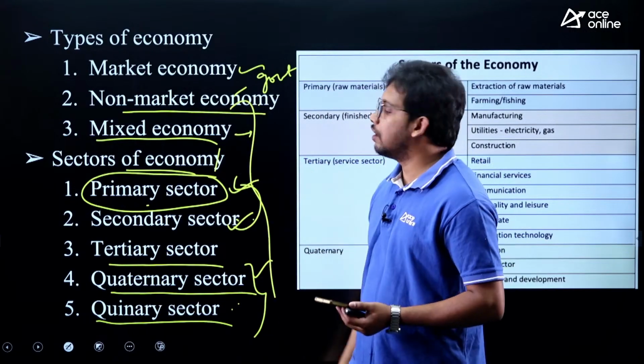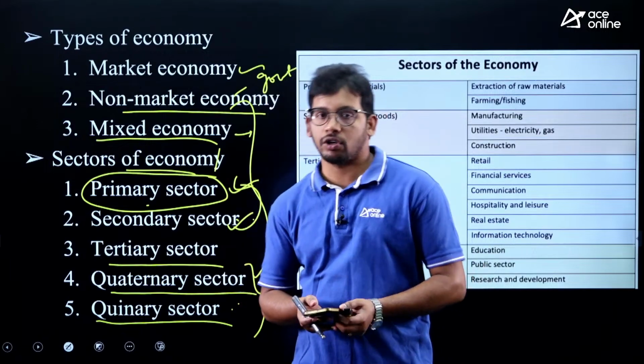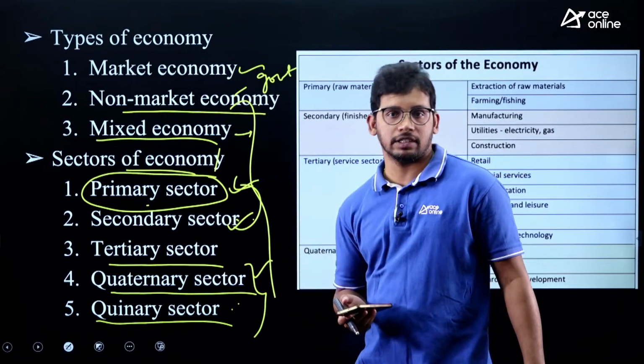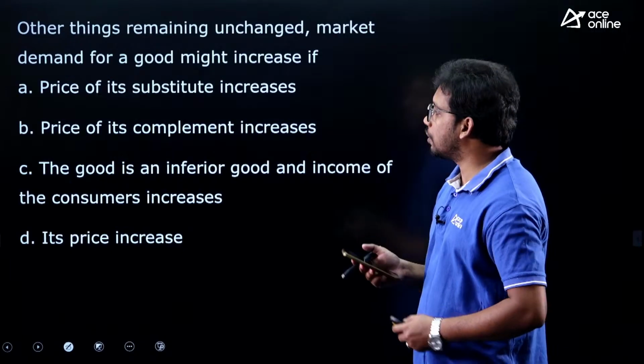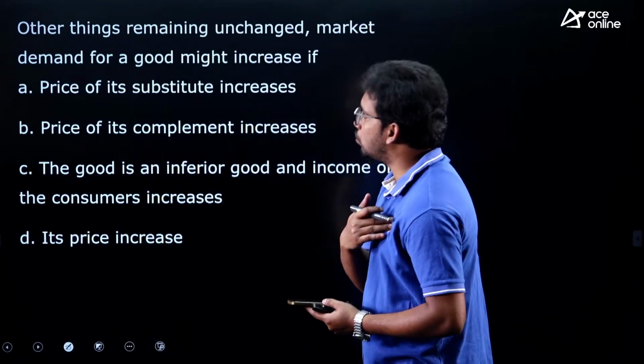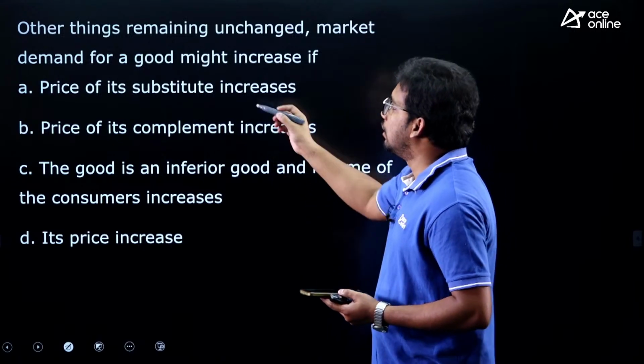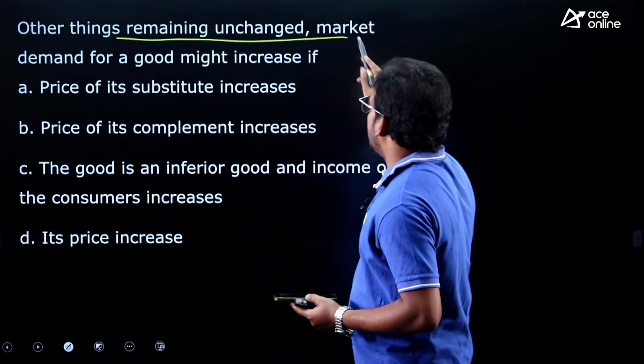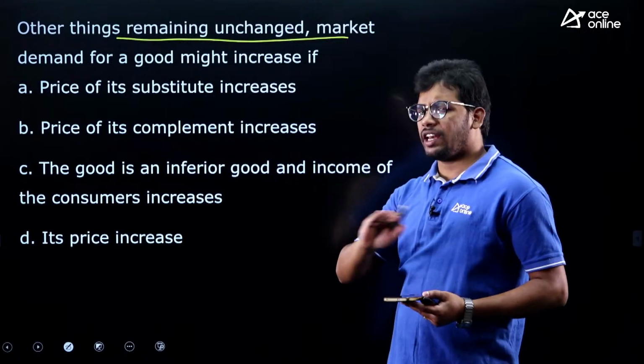So these are all possible questions that have also been asked many times in railway examinations. So this is a quick revision for you. Next one, this is a typical one, let us see who can answer this, right. Other things remain unchanged, so do not consider any other factors.